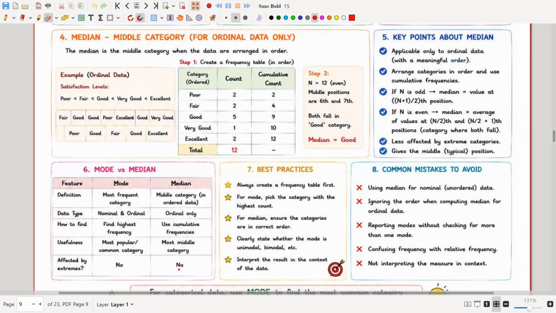The best practice is to always create a frequency table first. For mode, we have to pick the category with the highest count.